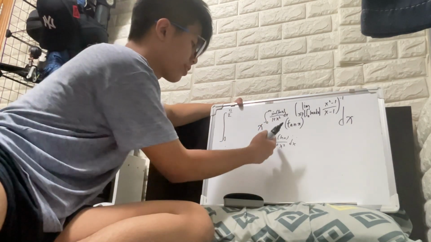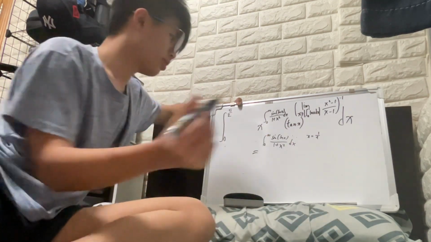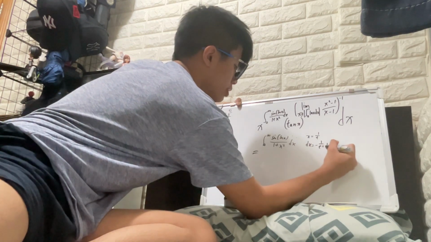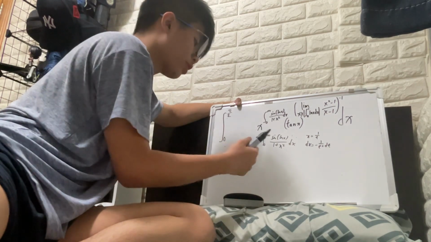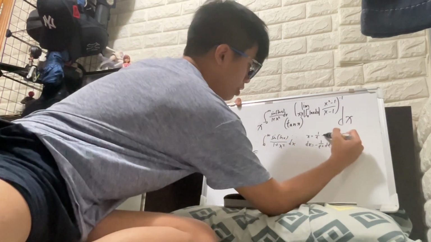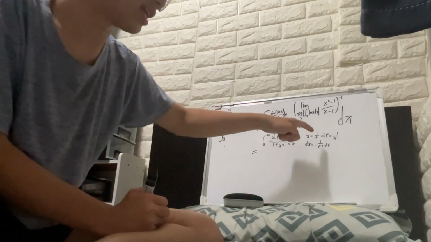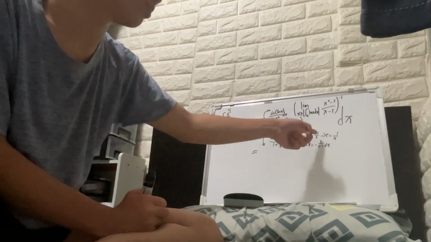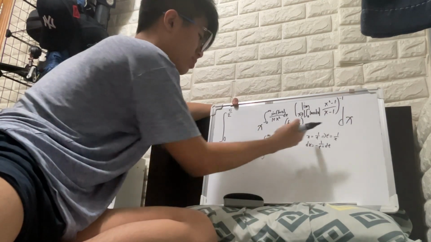We're going to let x equal 1 over t here. You will see why. And then our dx is just equal to -1 over t squared dt. So now we're going to figure out our lower limit and upper limit. t is just equal to 1 over x. You can just put the limits inside because the order just switches.